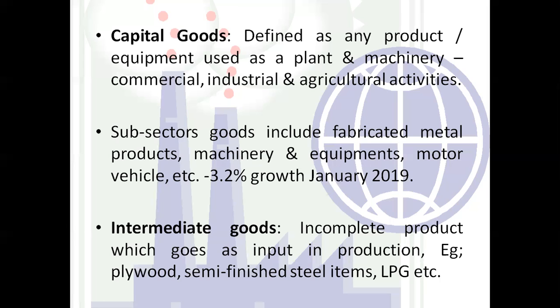For example, your plywood, semi-finished steel items, LPG gases, right? So there are many other items which are intermediary goods, right, which are incomplete goods. मतलब जैसा है वैसा ही है, until or unless there is a demand for that commodity, right?